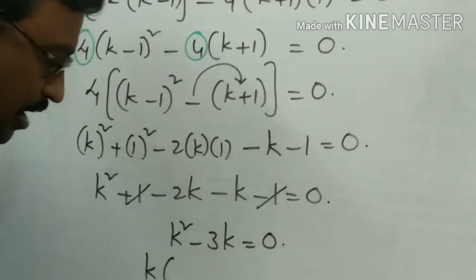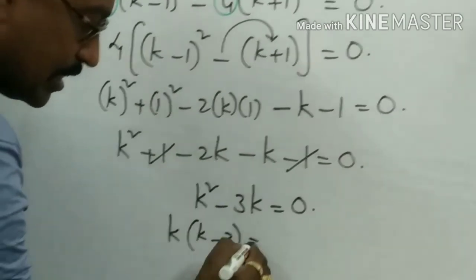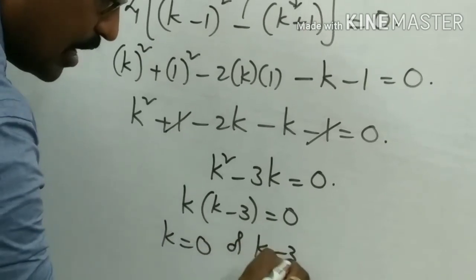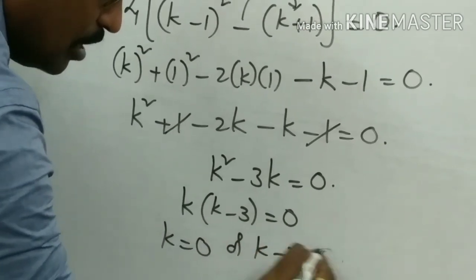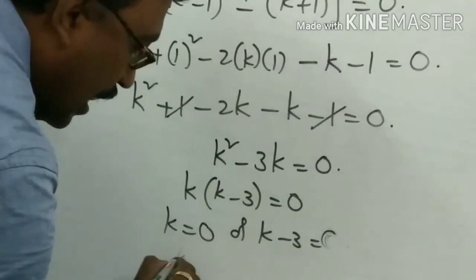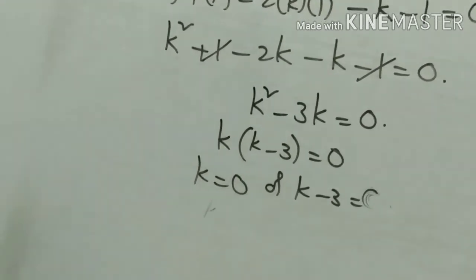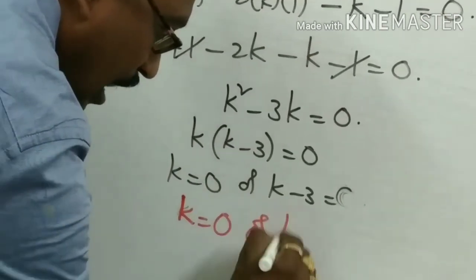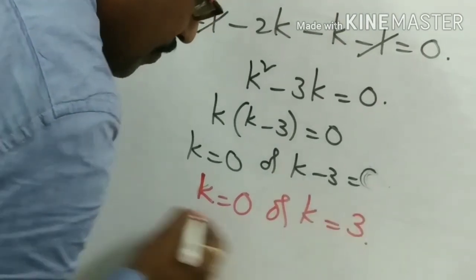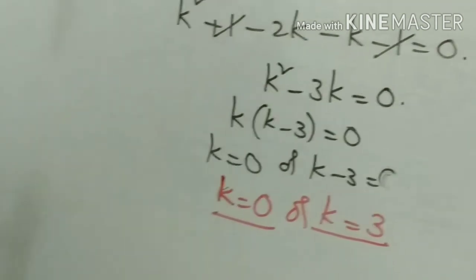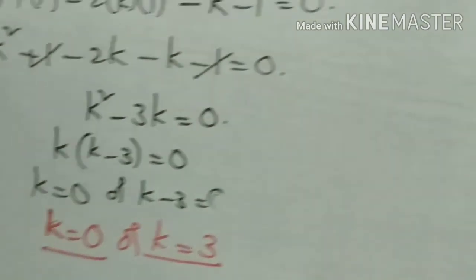We take k common: k into k minus 3 equal to 0. That is k is equal to 0 or k minus 3 is equal to 0, where k is equal to 3. So he asked what is the value of k, then k is equal to 0 or k is equal to 3.